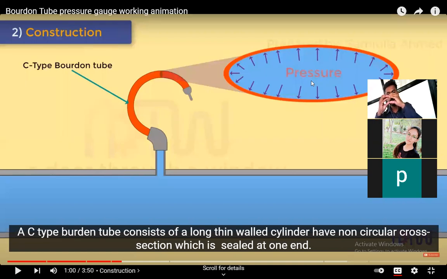As it is elliptical shape of the tube cross section, when the water will flow in by the pressure, it will try to convert into the circular shape, non-circular cross-section, which is sealed at one end.